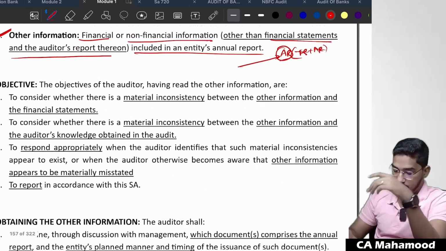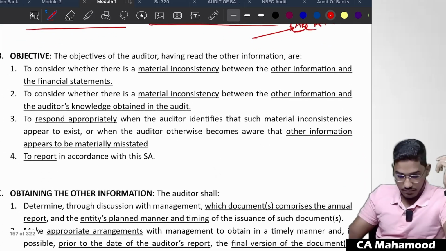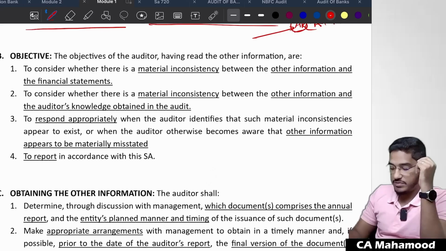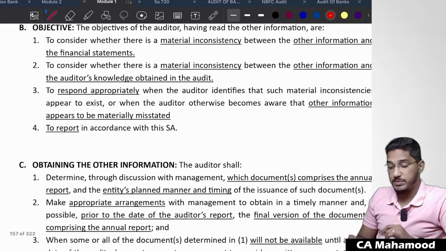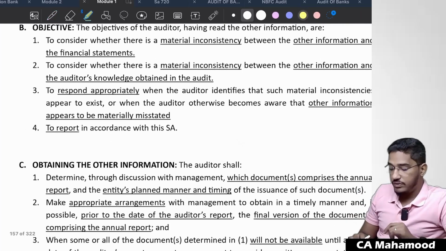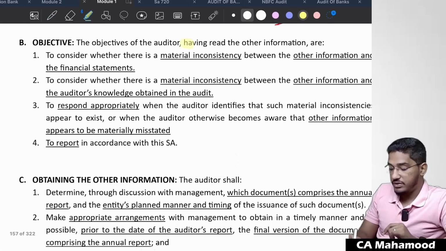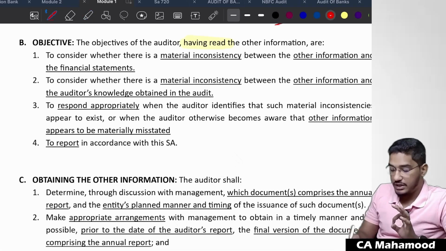Coming to the next part: the objective. Sir, why has this standard been given? What is the purpose of the standard? What does the standard expect from the auditor? The objective of the auditor, having read the other information. See here what they are telling. As an auditor, your objective is to read that other information.